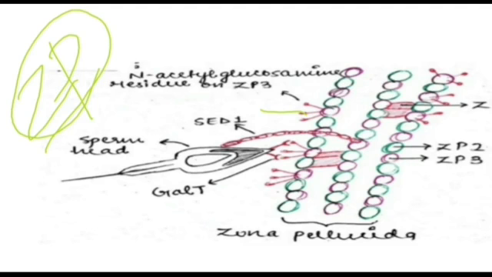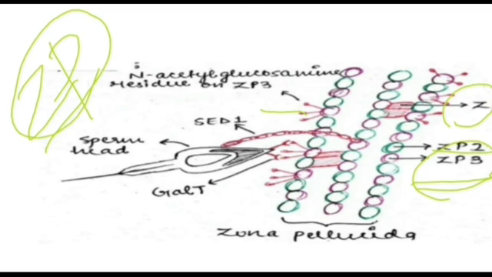The zona pellucida is made of three glycoproteins: ZP1, ZP2 and ZP3. Specifically, ZP3 binds with the sperm and initiates the acrosomal reaction.